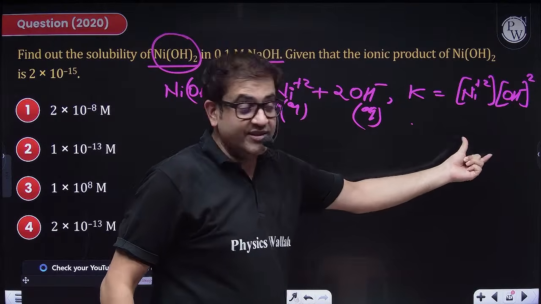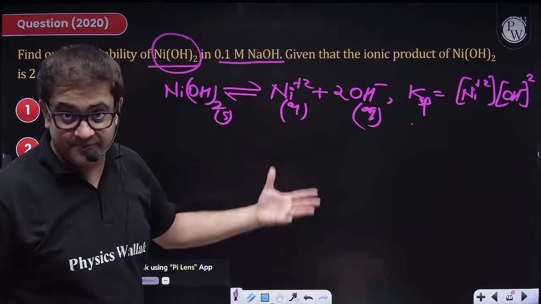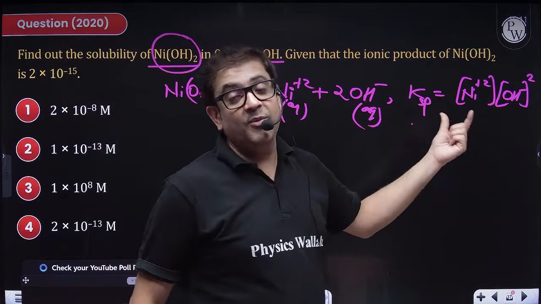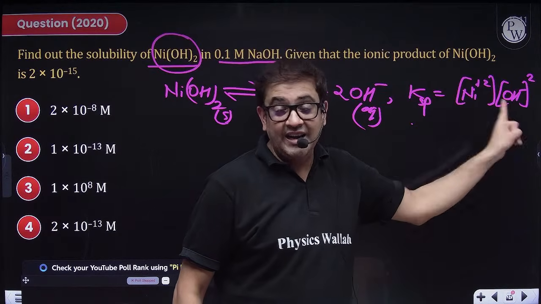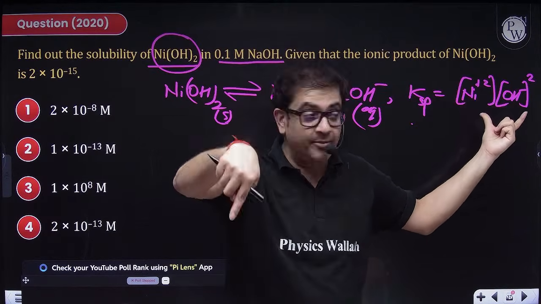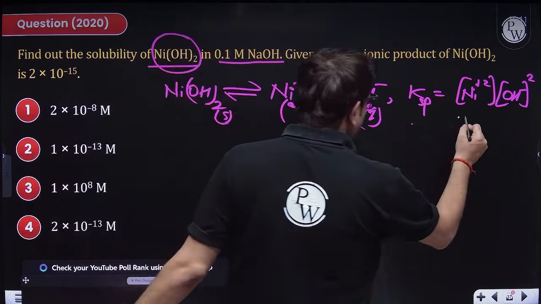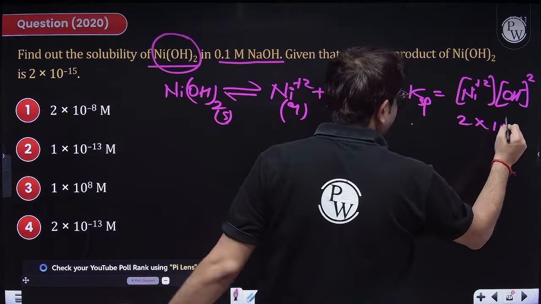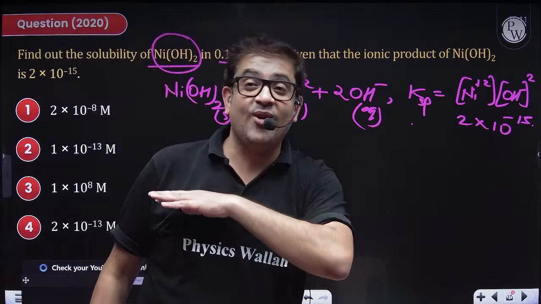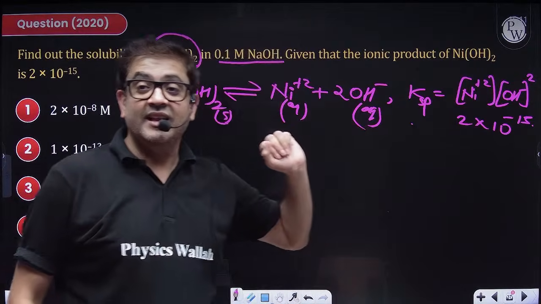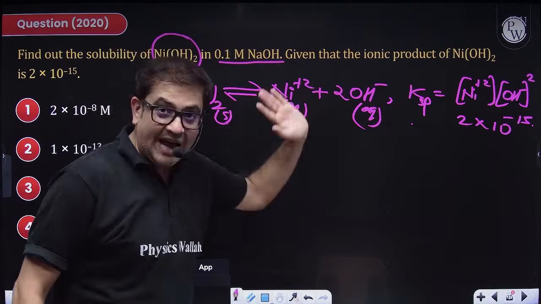So this equilibrium constant is written as KSP, the solubility constant, and whatever the concentration of the ionic product is at equilibrium becomes the value of KSP. That value is given to you, which is 2 into 10 raised to the power minus 15. Because the value is of the order of 10 to the power minus 3, that means the reaction is not at all moving in the forward direction. That means this is not at all happening.